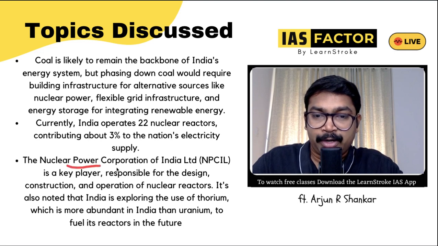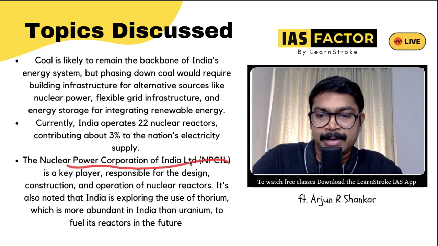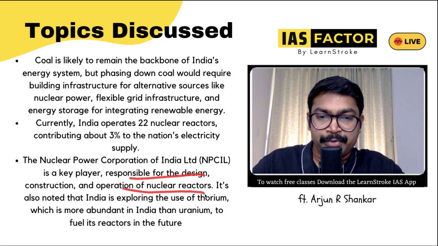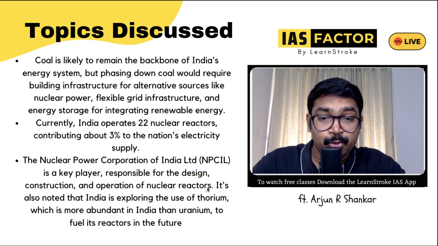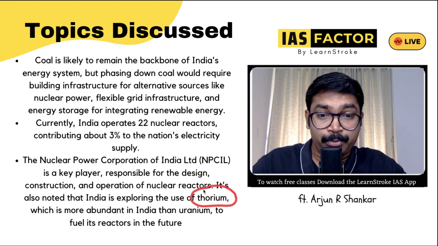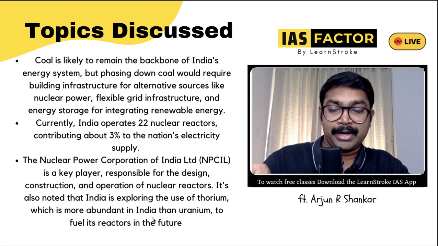The Nuclear Power Corporation of India, NPCIL, is a key player responsible for the design, construction and operation of nuclear reactors. It is also noted that India is exploring the use of thorium, which is more abundant in India than uranium, to fuel its reactors. So definitely know that thorium is more abundant in India than uranium.